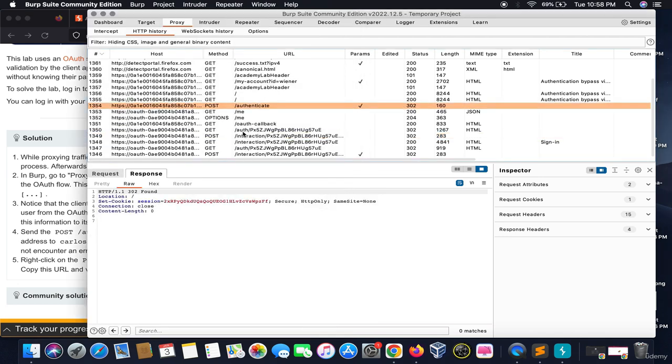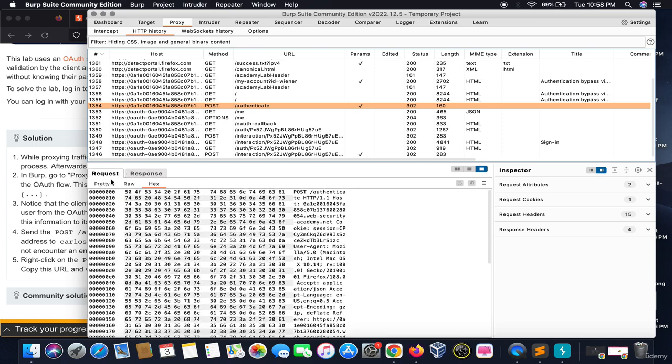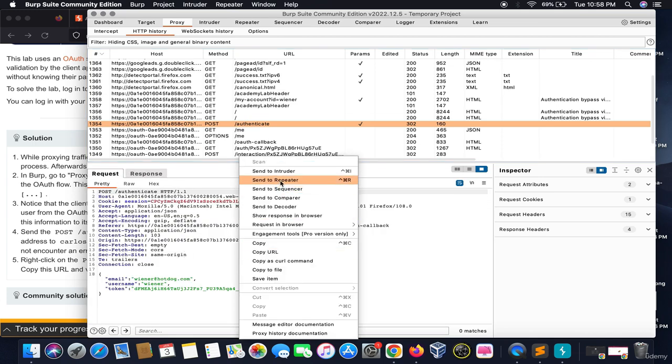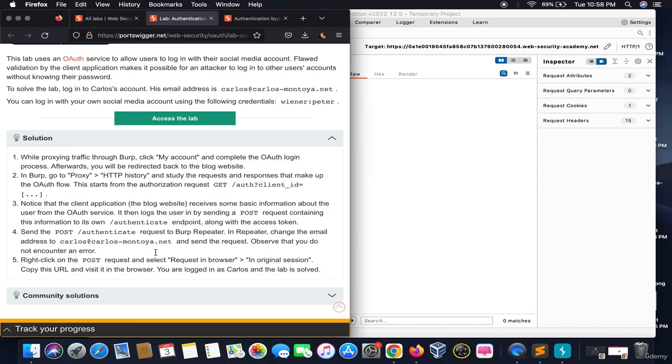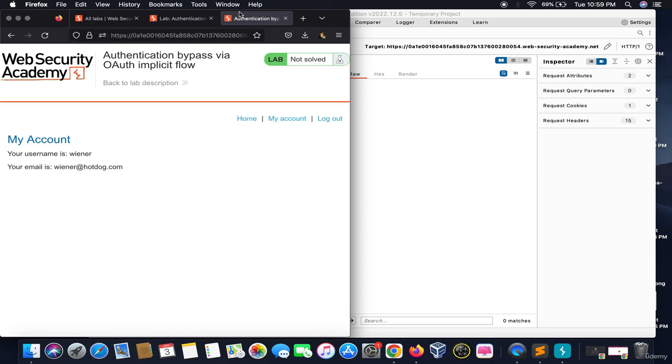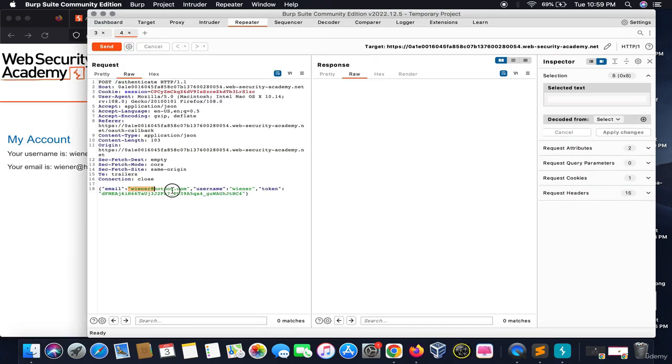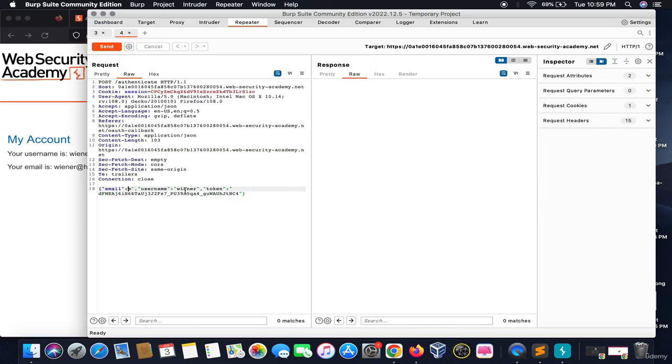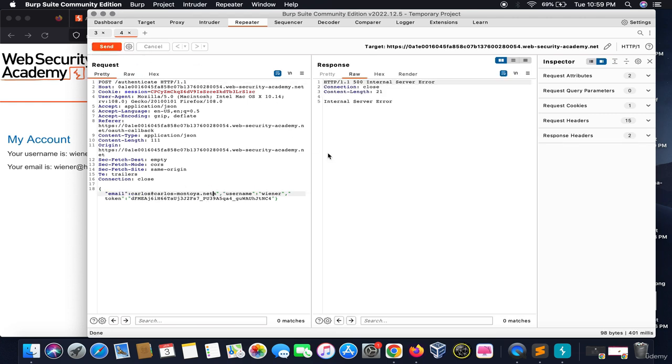The POST authenticate request, this request which I told you I find very interesting, I will take to the Repeater. It says to change the email to our victim's email. This is our victim email, and what we need to do is replace our email with the victim email and send this. It says an internal server error. Why does it say that? Let me see.